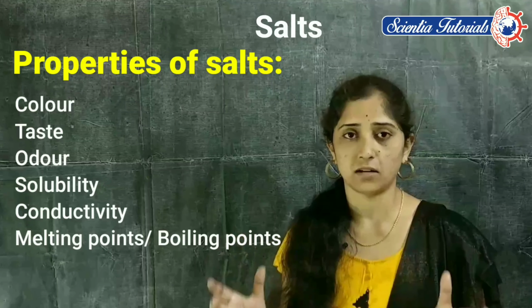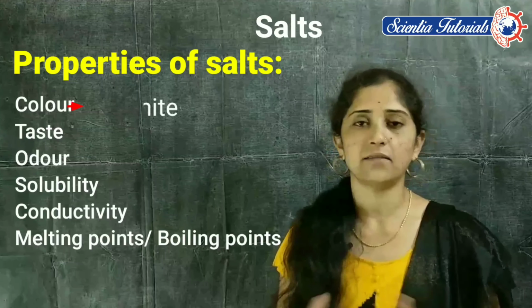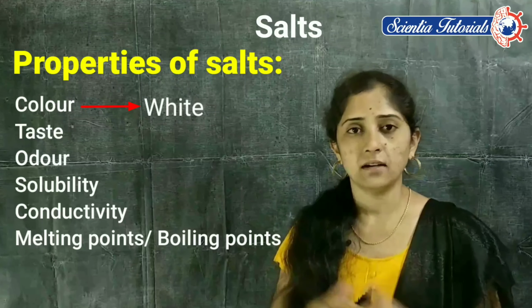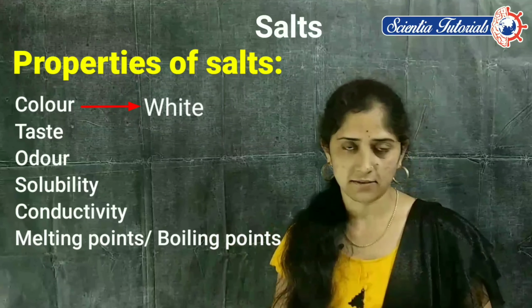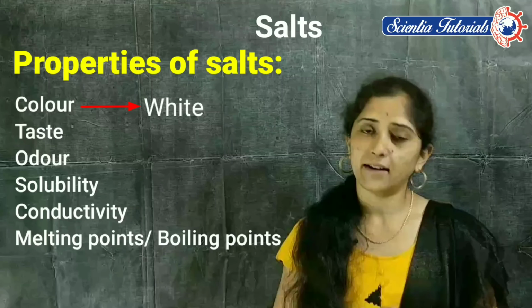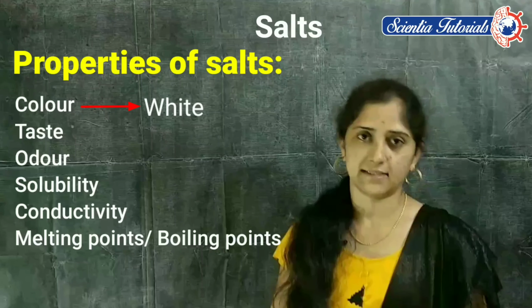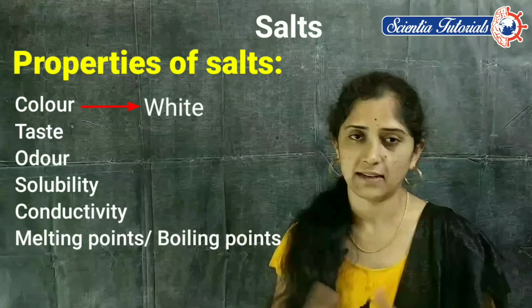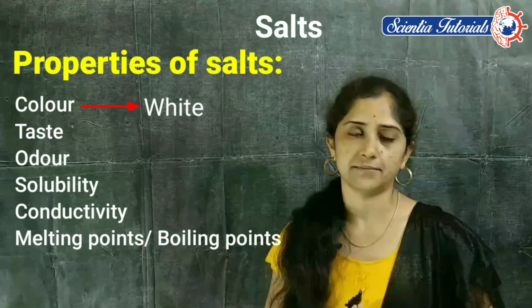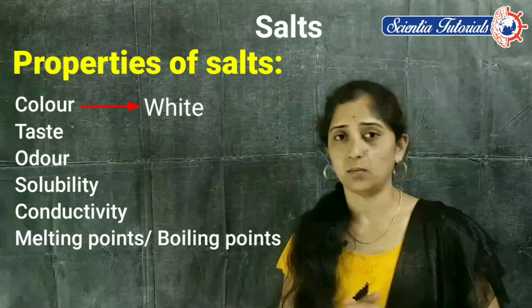What is the color of salts? Generally we observe that they are white in color, with a crystalline structure, and they are odorless. Salts do not have any smell; they do not produce any smell. And what about solubility?